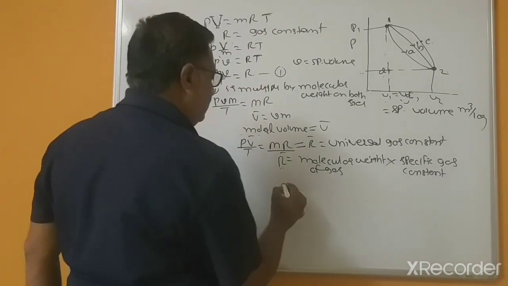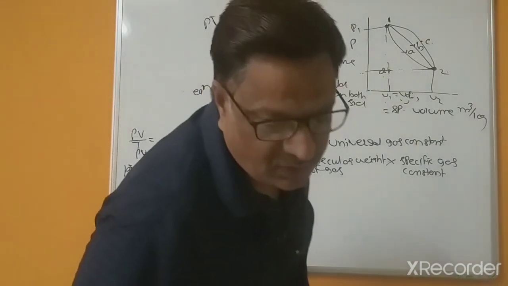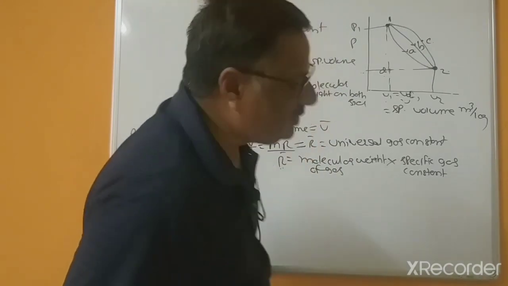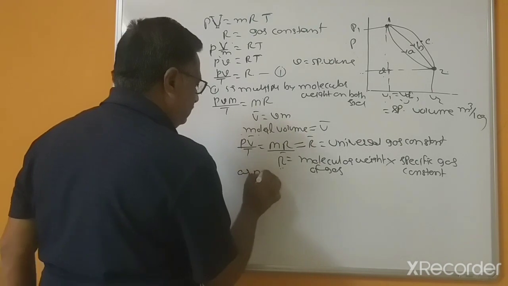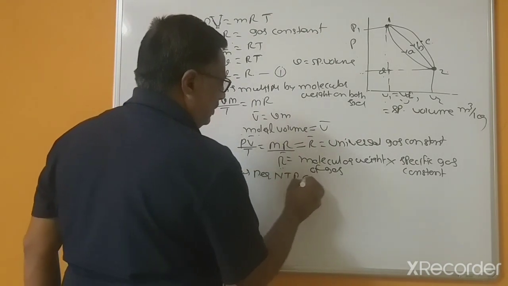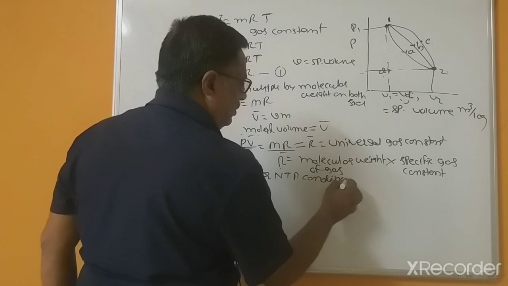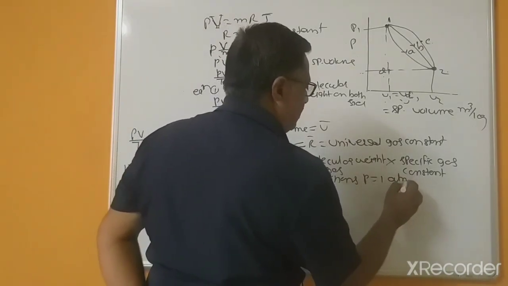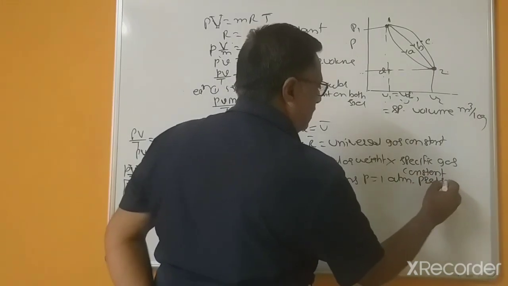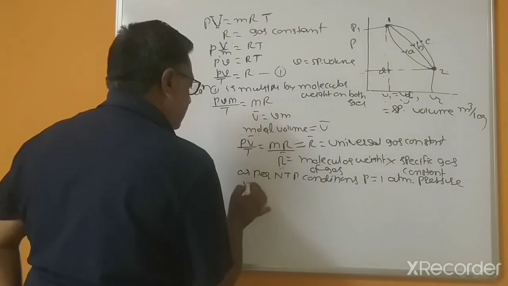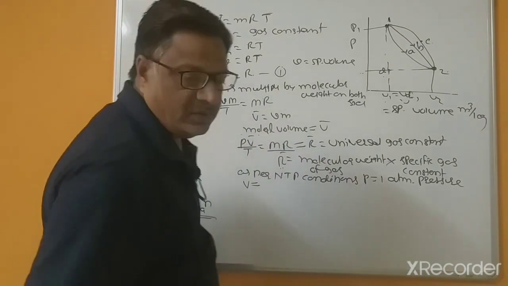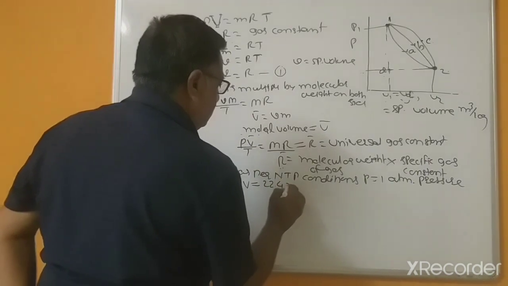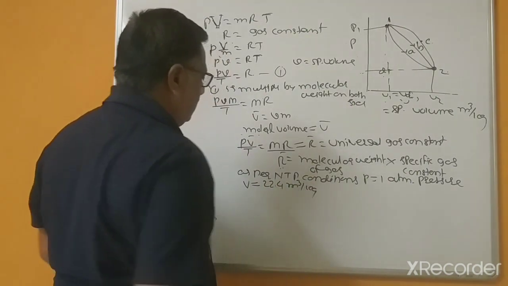And this is for NTP conditions: P equal to 1 atmospheric pressure, V equal to 22.4 meter cube per kg.